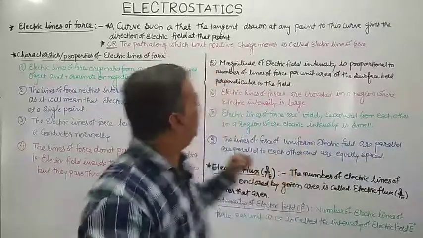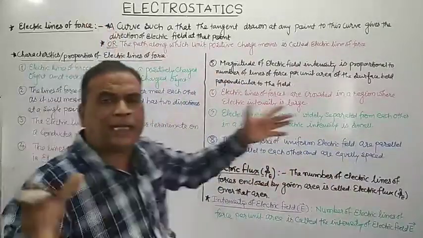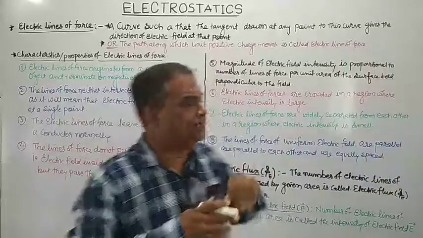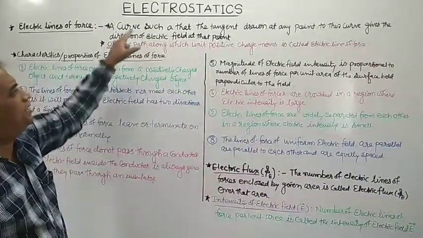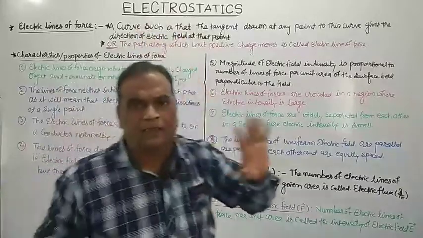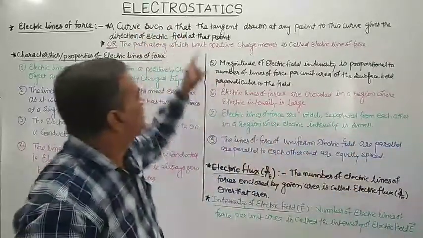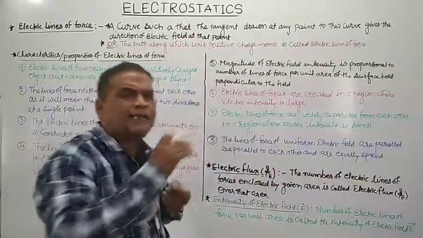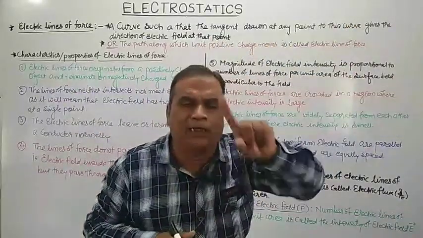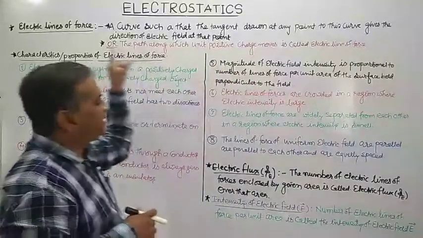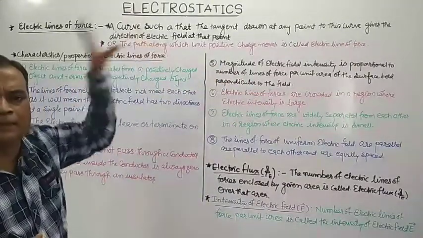What is electric line of force? It is an imaginary curve drawn in the region of electric field in such a way that a tangent drawn at any point to that curve will give you the direction of electric field at that point.